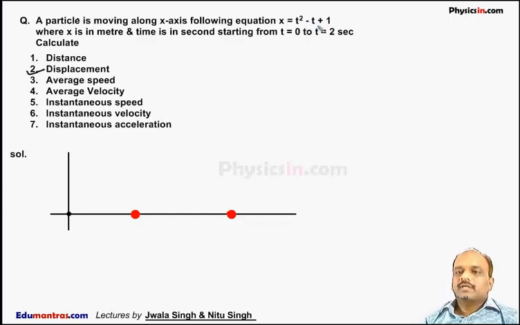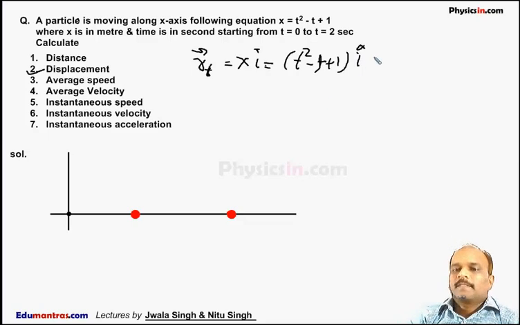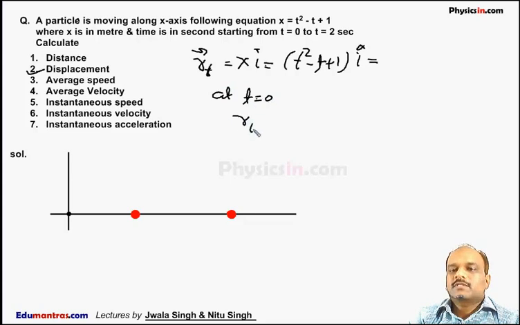So x coordinate of the particle is given by t square minus t plus 1. So I can say the instantaneous position of the particle is x i cap, since the particle is moving only along x axis. So x can be written as t square minus t plus 1 i cap. This is the x coordinate of the particle at any time t. Now at t is equal to 0, we can say the position vector of the particle is called initial position vector, and the initial position vector of the particle is 1 i cap.